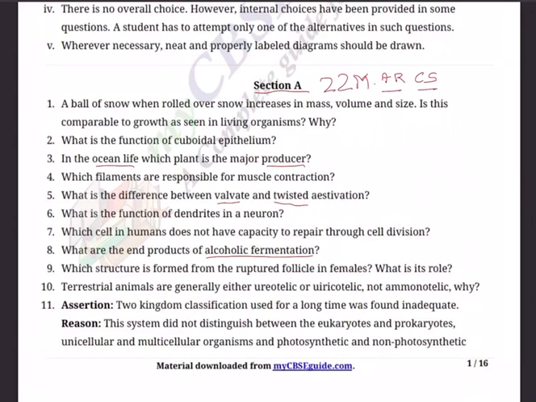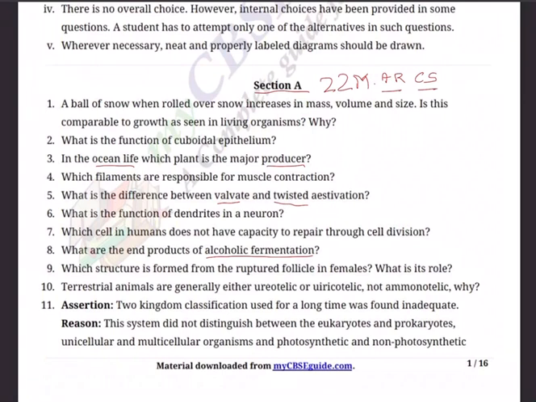Question 9. Which structure is formed from the ruptured follicle in females? What is its role? Question 10. Terrestrial animals are generally either ureotelic or uricotelic, but not ammonotelic. Why? Question 11. The new pattern, as I said, assertion reasoning.